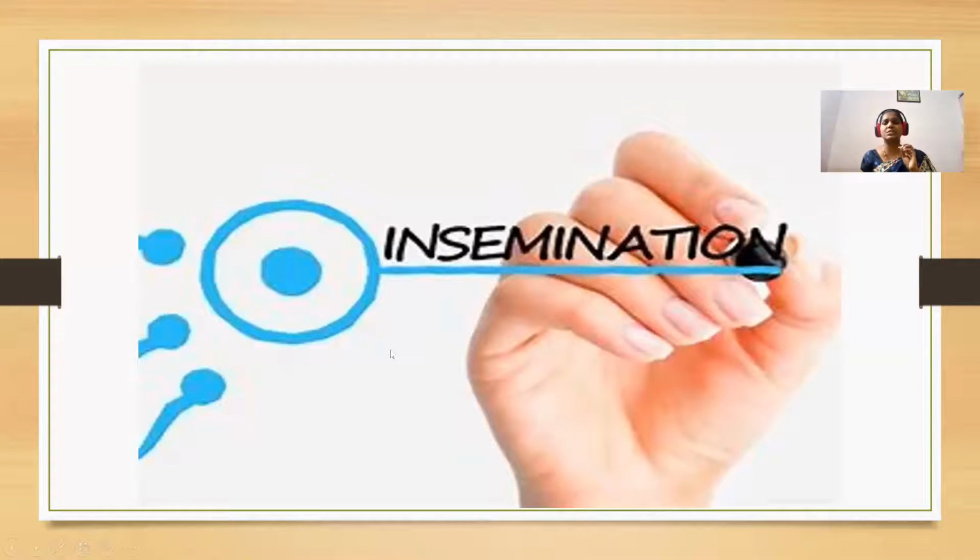For fertilization to occur, the first process is called insemination. What is insemination? It is a process in which the semen is introduced into the vagina of the female. Each ejaculation produces nearly 2 to 3 ml of semen, and this semen contains 200 to 300 million sperms. You saw that a healthy sperm should be highly motile. We have seen all those things. So this is about insemination.